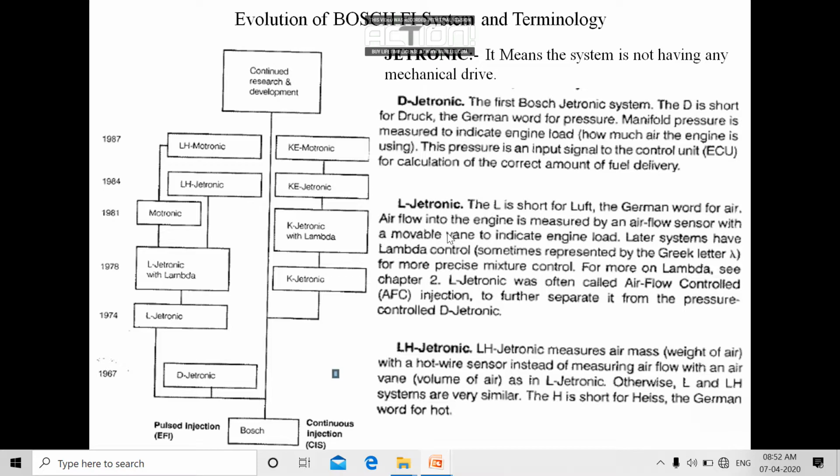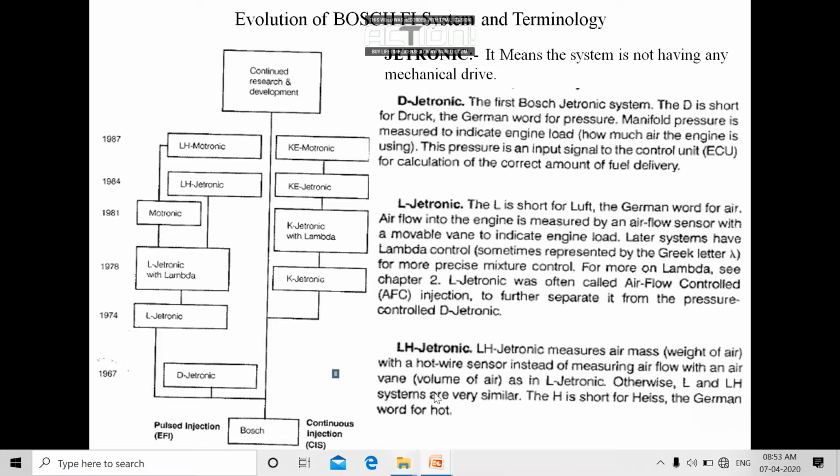This is irrelevant with respect to the mass, because at the initial stage they only calculate the volume, and after that the volume is supposed to be correlated with the mass of air by using other information like inlet air temperature. On that basis, they are supposed to calculate the mass of air. So whatever the result, whatever the processing that takes place here, is somewhat precise.